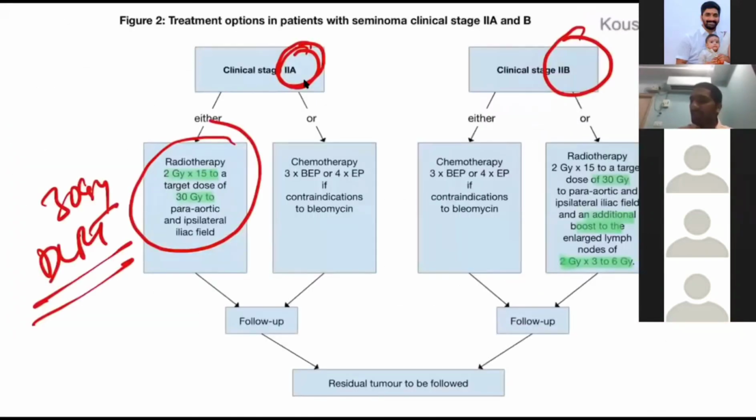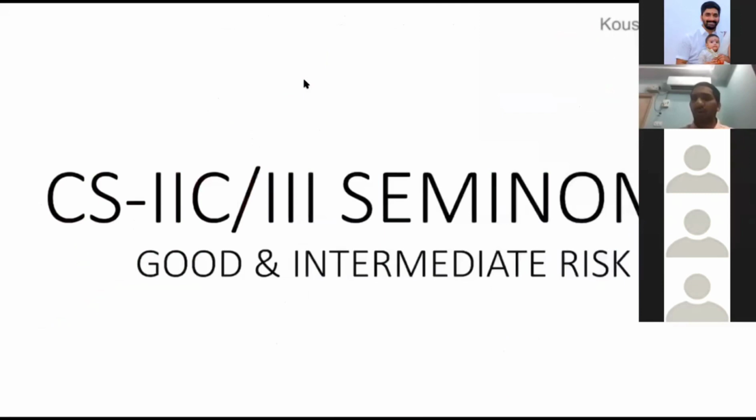Stage 2 NSGCT, dogleg radiation. Important point is that in stage 1, don't use dogleg radiation. You just use para-aortic. You can eliminate the iliac limb. Stage 1 only para-aortic radiation. Stage 2, dogleg radiation of 30 grays. In 2B, dogleg radiation plus a boost to the enlarged lymph node area. Boost of 10 grays.